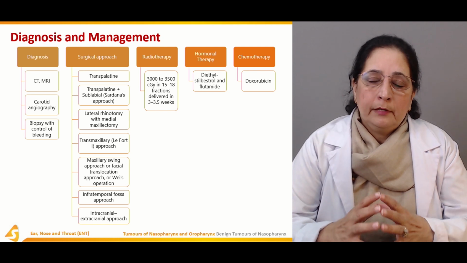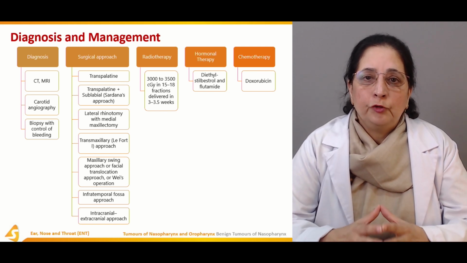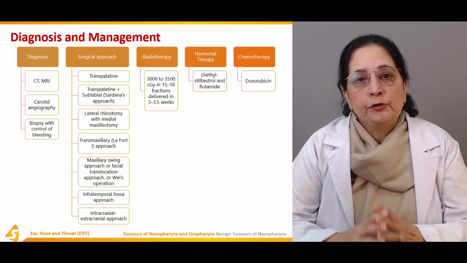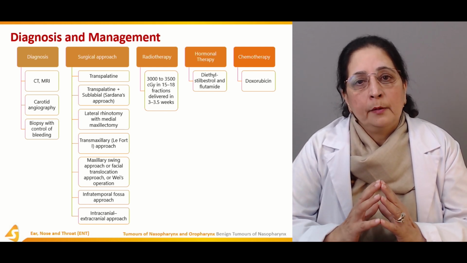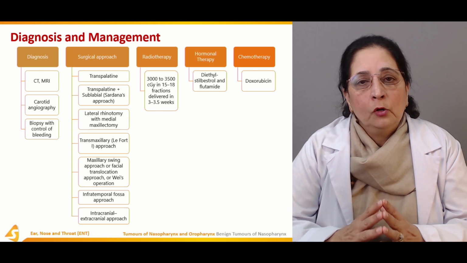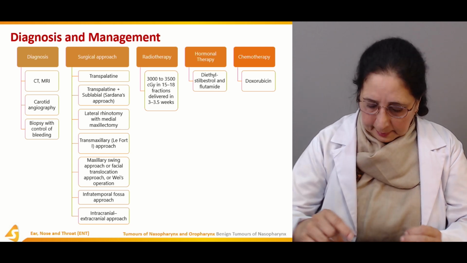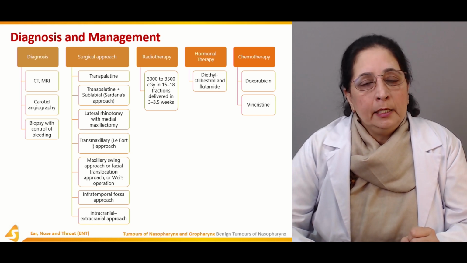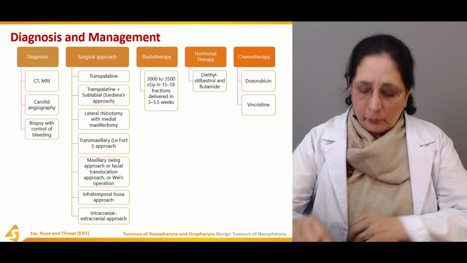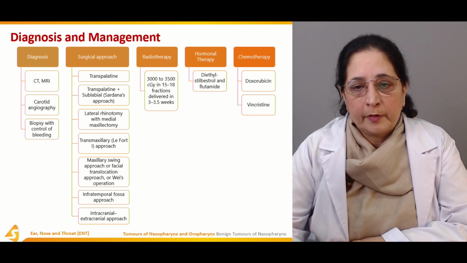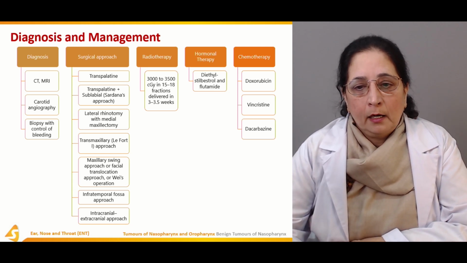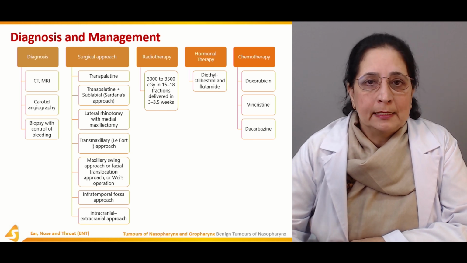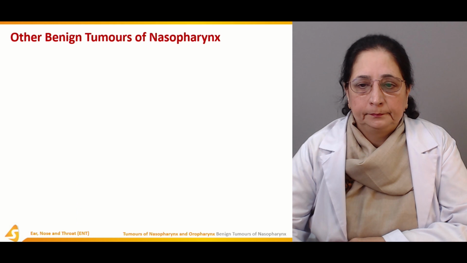So all these are different options for the treatment. We have surgical approaches, we have medical treatment, we have radiotherapy, and we have hormonal therapy available. Vincristine is another chemotherapeutic drug. So doxorubicin and vincristine. Dacarbazine. So all these are different chemotherapeutic drugs that can be tried.